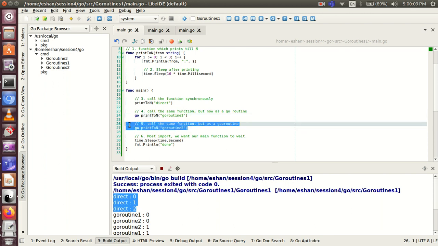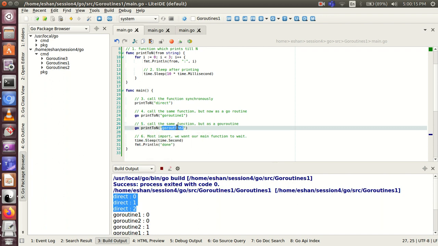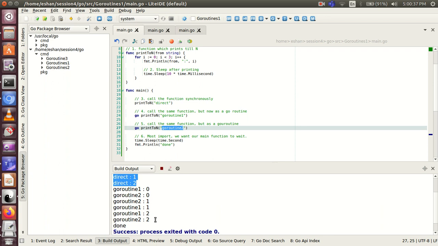On similar lines, we invoke another copy of the same function as a goroutine, but this time we pass the argument as goroutine2. Since both the goroutines would iterate from 0 to i equal to 2, and after every print we force our goroutine to sleep for 10 milliseconds, we see an interleaved output here.